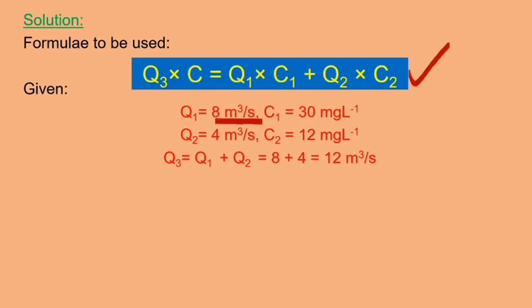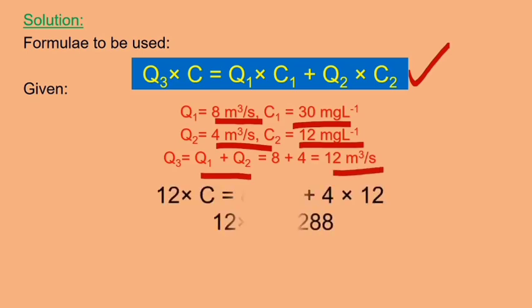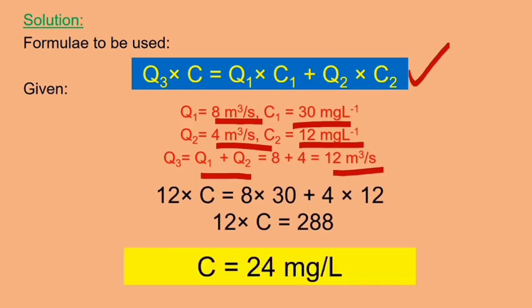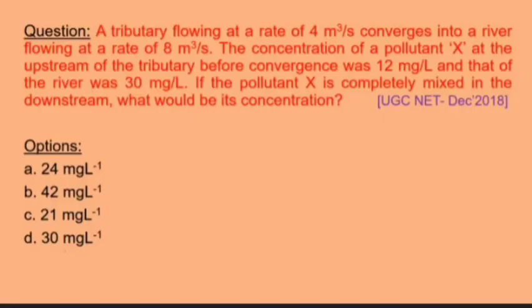So simply put all the values in the given formula. Q1 is 8 meter cube per second, C1 is 30 mg per liter, Q2 is 4 meter cube per second, C2 is 12 mg per liter. And as we know, Q3 is equal to Q1 plus Q2, that is 8 plus 4, which is equal to 12 meter cube per second. So after putting in all these values, we will get C is equal to 24 mg per liter. Yes, we'll check in the options. Yes, option number A is the correct answer for this question.